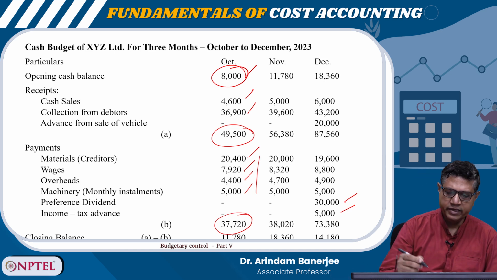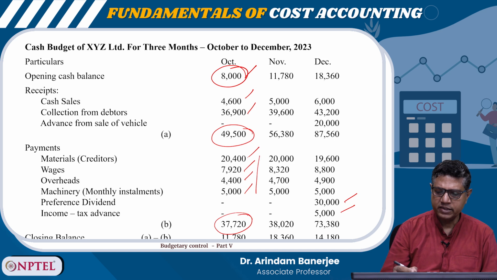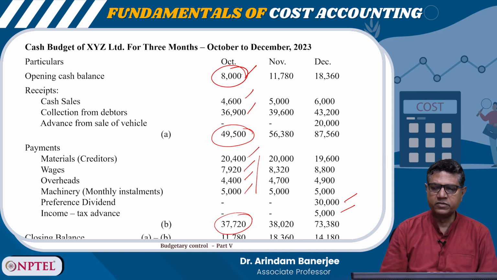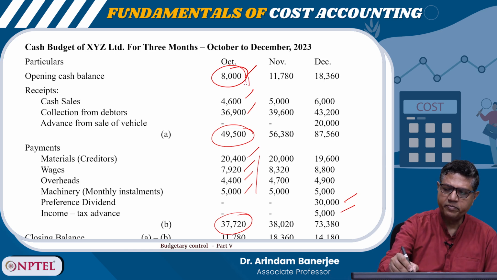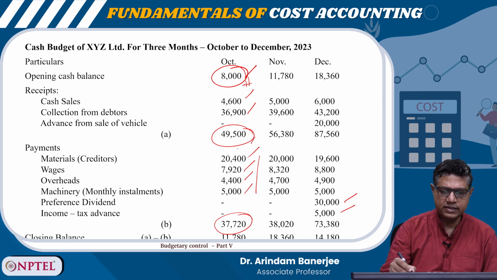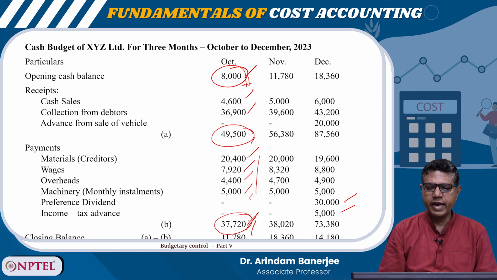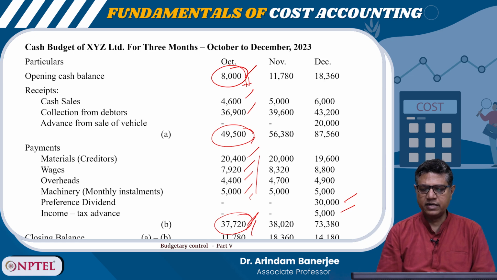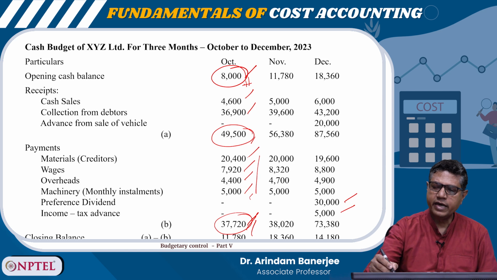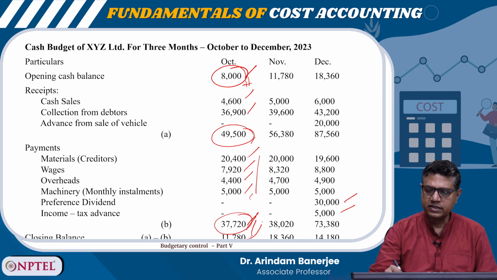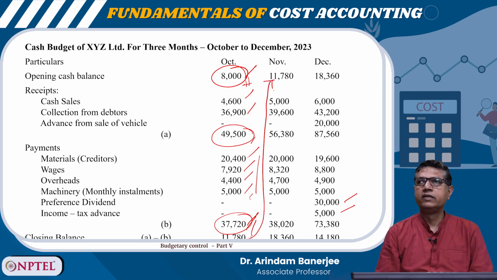So these are the payments and these are the income. Now, if you add the opening balance plus income minus the payments, you should get the closing balance. So, 8,000 plus 49,500 minus 37,720 is 11,780. Similarly, we can calculate the figures for November and December. This closing balance will be the opening balance here, 11,780.